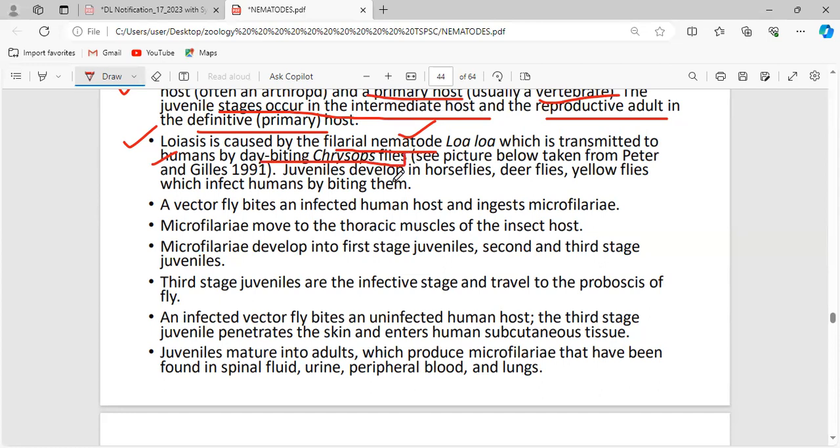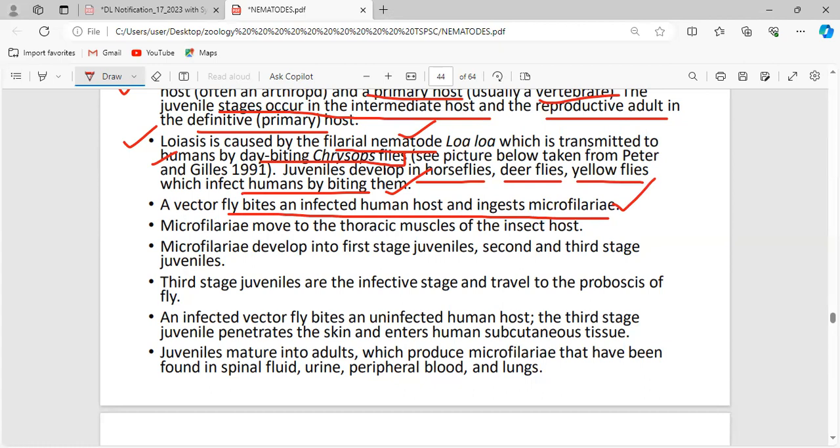These juveniles develop in horse flies, deer flies, and yellow flies, which infect the human by biting them. Generally, what is the intermediate host? It is the fly, which is placed under the phylum Arthropoda, particularly the Chrysops fly. This vector bites an infected human host and ingests the microfilariae.